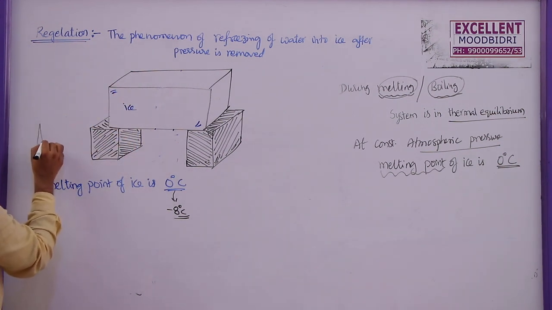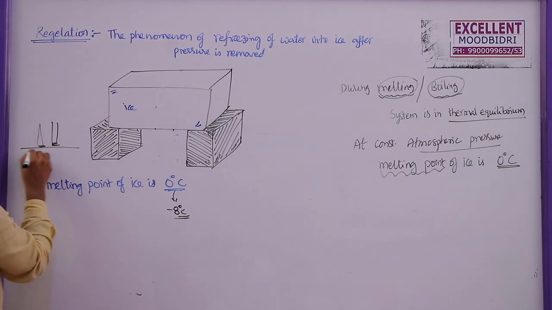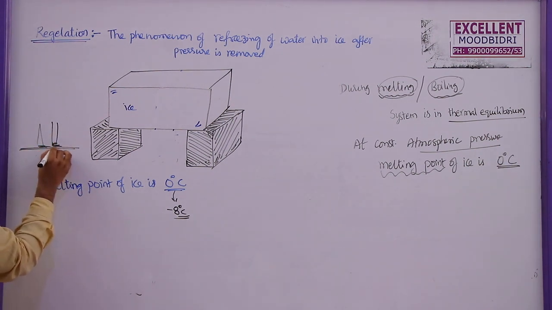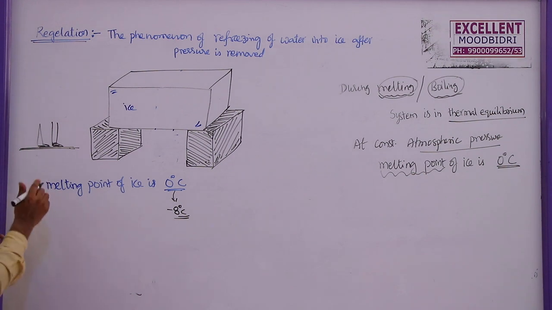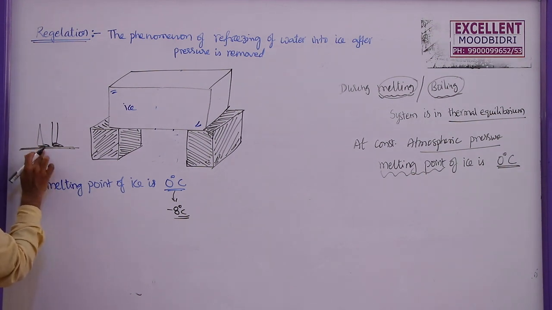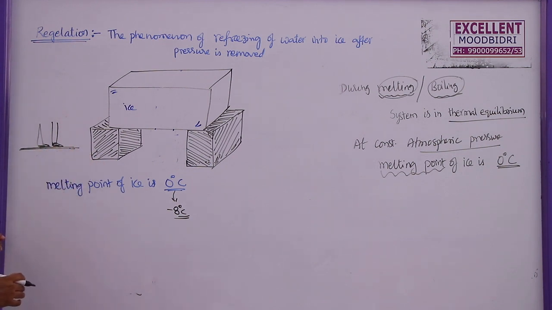Whenever a skater uses the skating boards here, this is the ice. When they are using these skating boards, the pressure of the boots will act on the ice, so that the ice just below the boots will melt. As the person moves, to move, friction should be less. Here, if the ice converts into water, friction will be reduced.